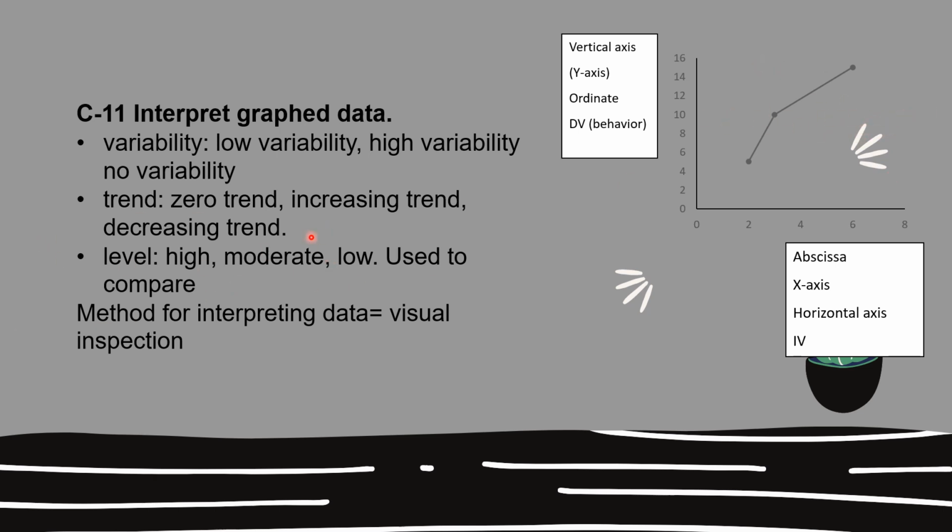And then there's level. Level could be high, moderate, or low. It's used to compare. Usually when we have a baseline and then an intervention, we would compare the lines and see if the behavior is happening at higher levels, lower levels, or moderate levels to determine how much the behavior has changed. So these are the methods for interpreting data through visual inspection of graphs.